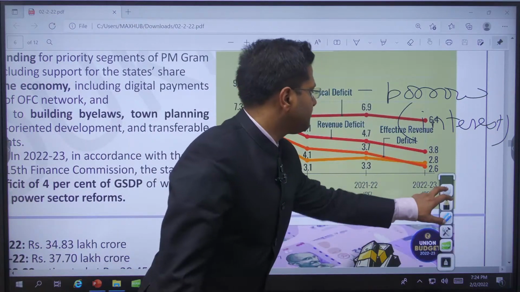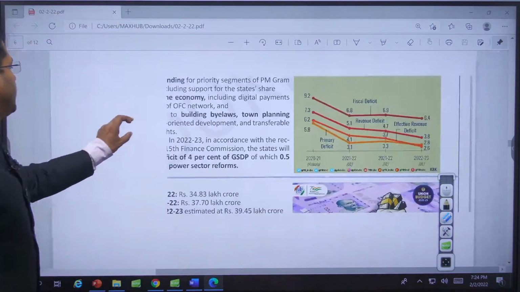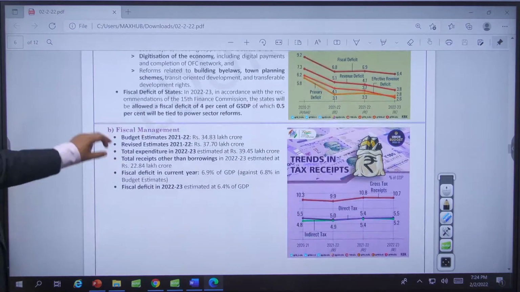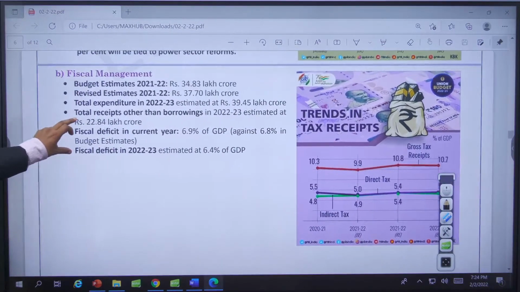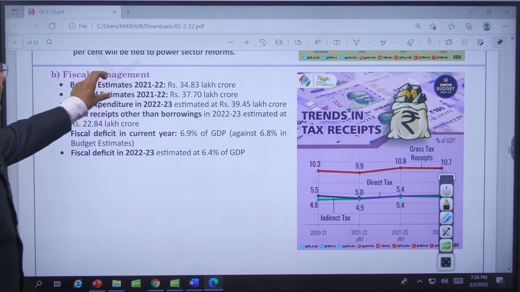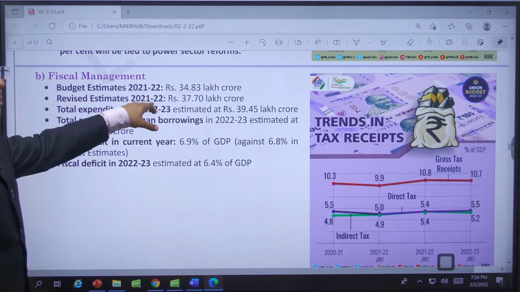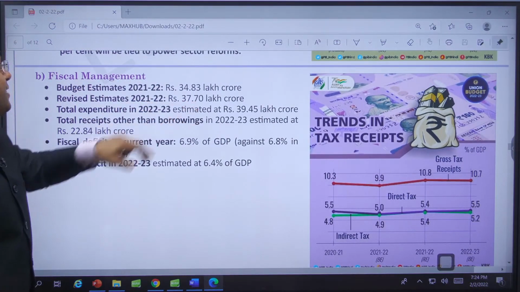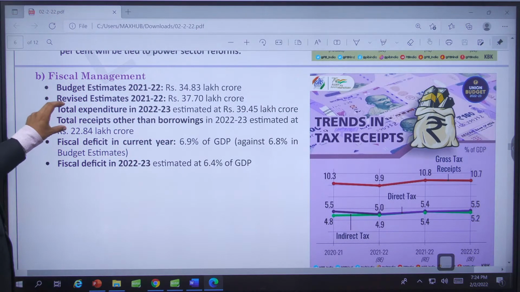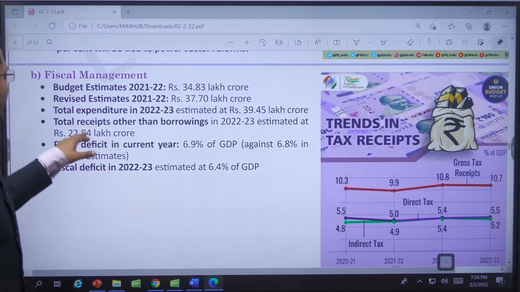All right. So this is an update from here. See, budget estimate. This is for the last year, yeah. This is for this year, currently ending in the month of March. 37 lakh crore we spent, but how much did we receive? Yeah, we received only 23 lakh crore.